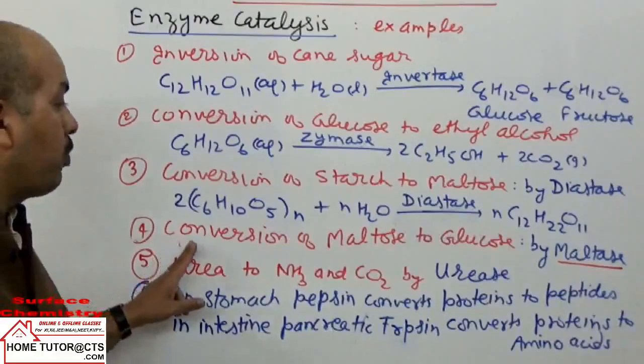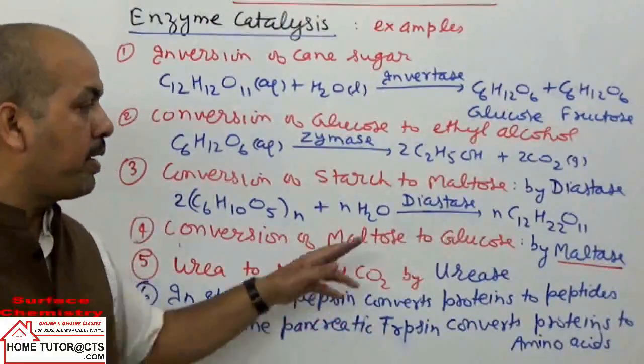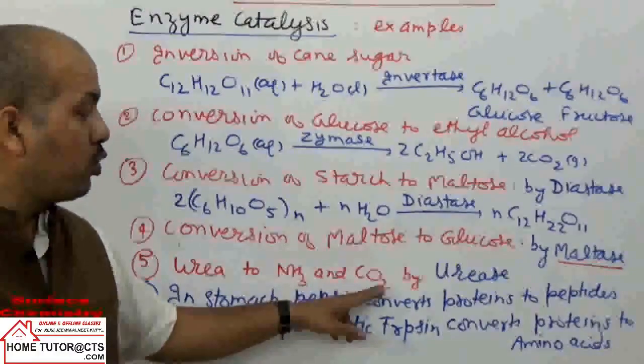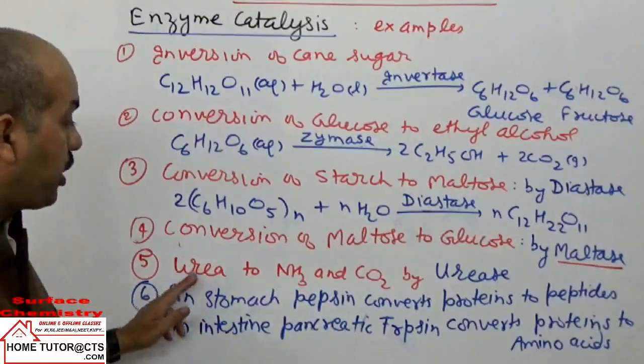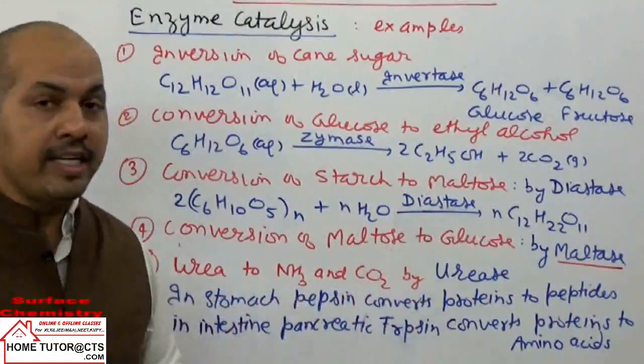The next example is conversion of maltose to glucose. Maltose to glucose conversion is by the enzyme maltase. Then urea to ammonia and CO2. This is the decomposition reaction of urea to give ammonia and CO2. For this reaction they use the catalyst urease.